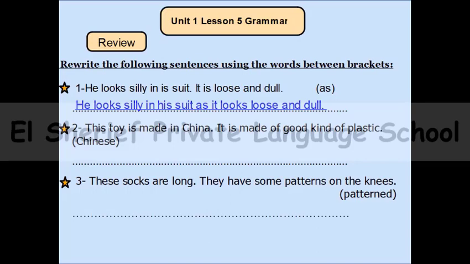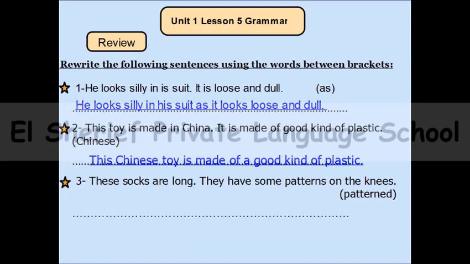Loose means wide. Number 2, this toy is made in China. It's made of a good kind of plastic. So we need you to use the word Chinese. So of course you will write the word Chinese instead of the expression "made in China". So try to think, and that's the answer: This Chinese toy is made of a good kind of plastic.